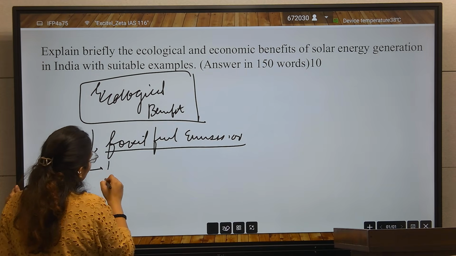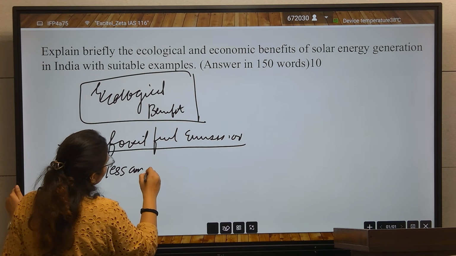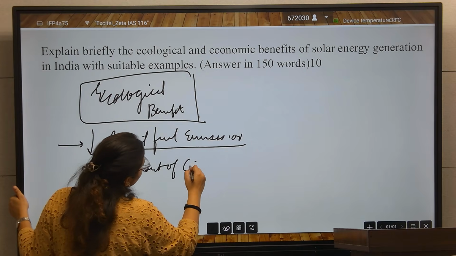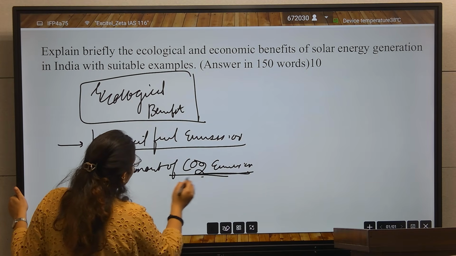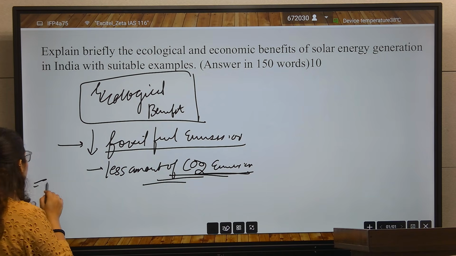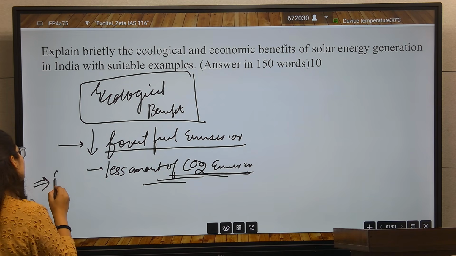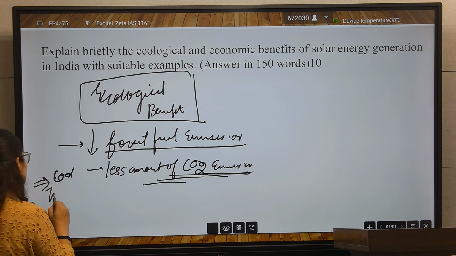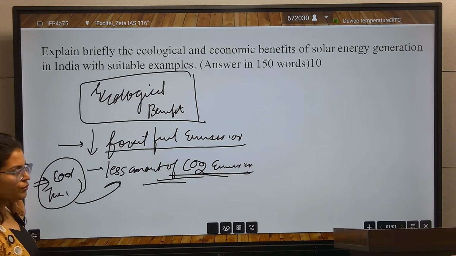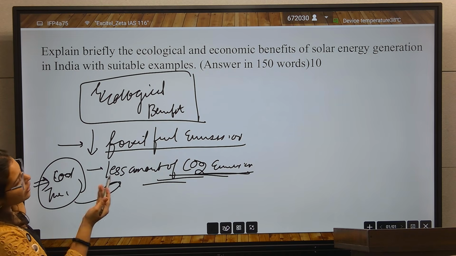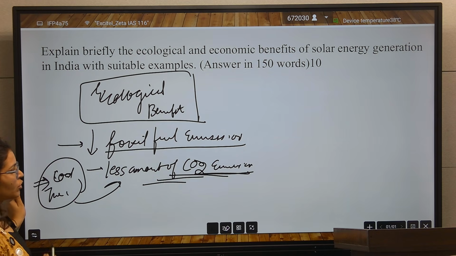So less amount of CO2 emission, because earlier the energy was generated from coal thermal plants, which emit a large amount of CO2 in the atmosphere. So if we generate solar energy, then there is a reduction in fossil fuel emission.